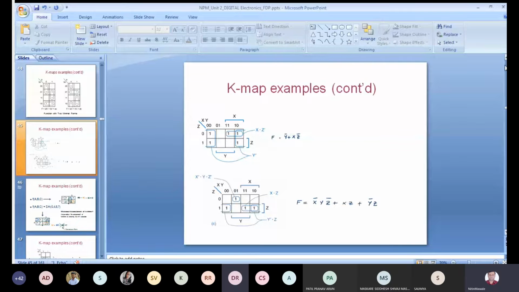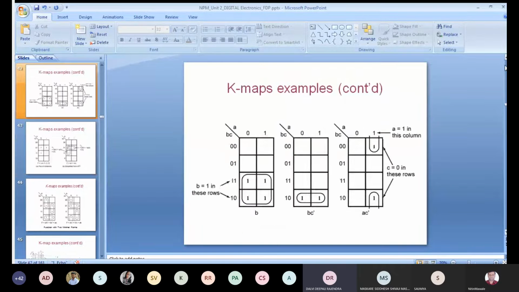Sir, can you take that four variable slide? Yeah, I'm just taking those examples one by one later on. But related to this rule, is there any problem? No, sir. Just yesterday you had taken one example on four variable. I didn't understand its grouping.